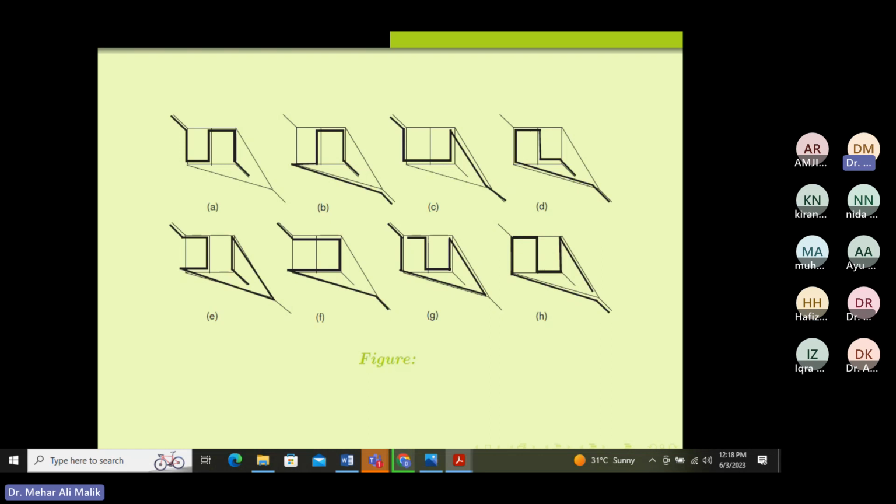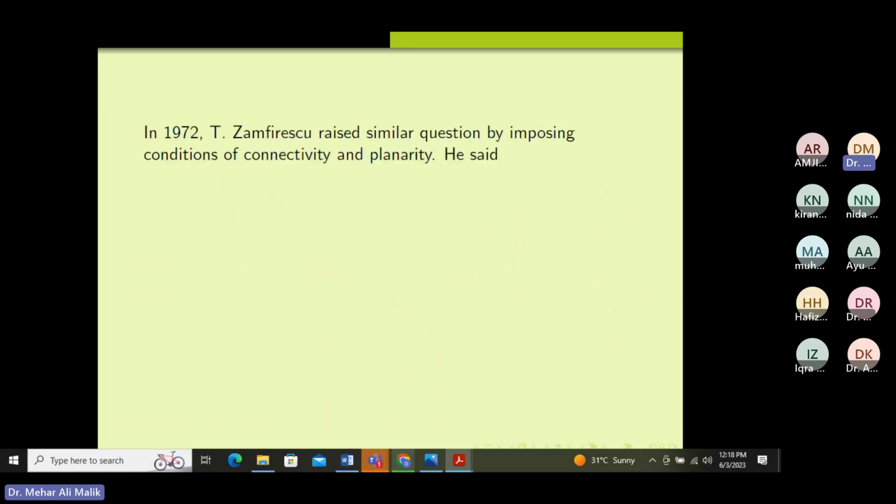get an empty intersection. So these are the positive answers to Gallai's question: do we have graphs such that each vertex is missed by some longest path? So these are the positive answers. Later, in 1972, Tudor Zamfirescu raised a similar type of question. Now he made that question more complex.